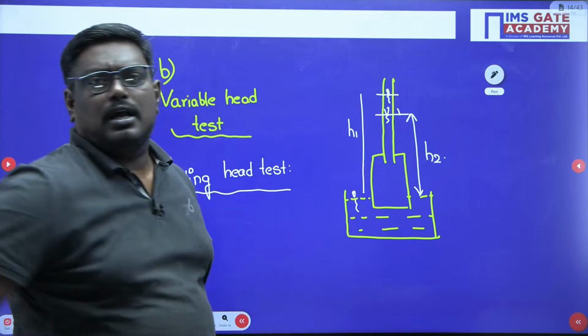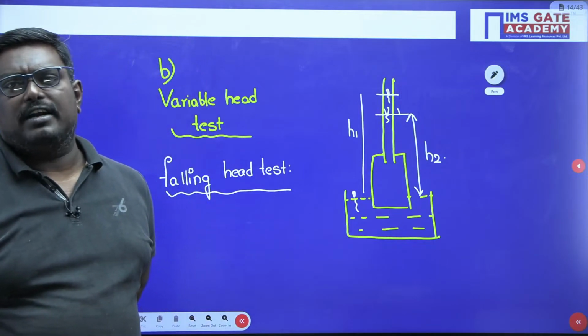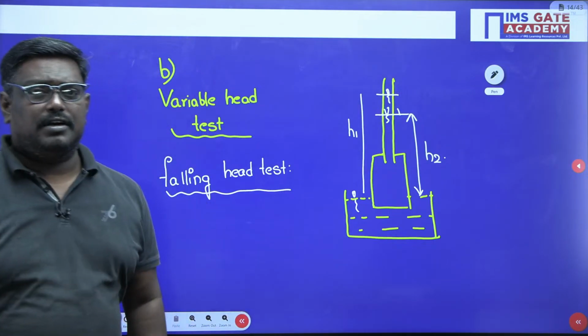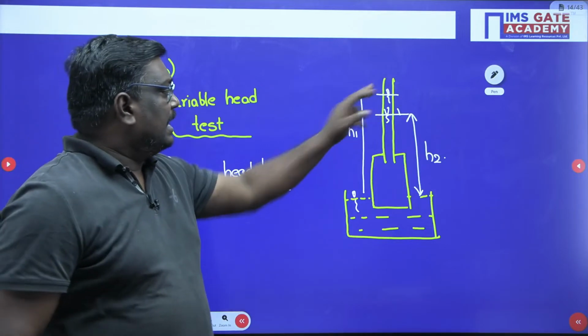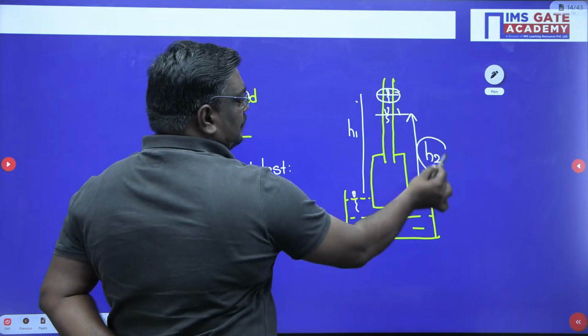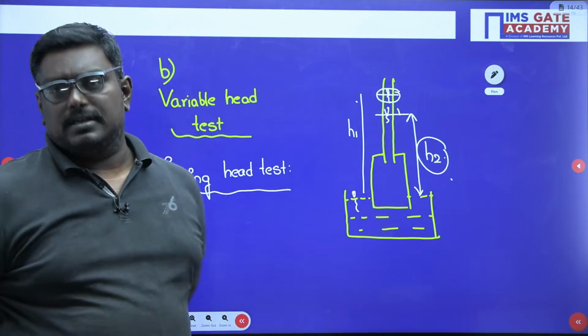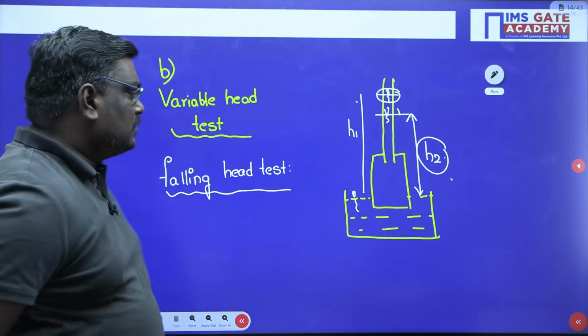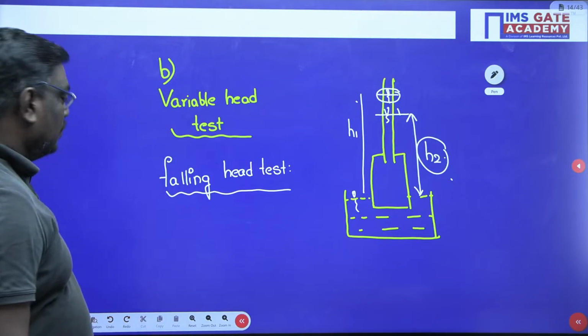Okay. Now, what, sir, is it suitable for? Very good. It is suitable for fine grained. Now, see students, the head is initially at a height here and it is falling to height H2 here. Yes or no?